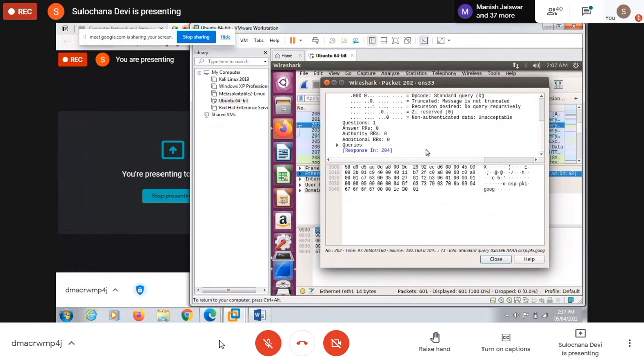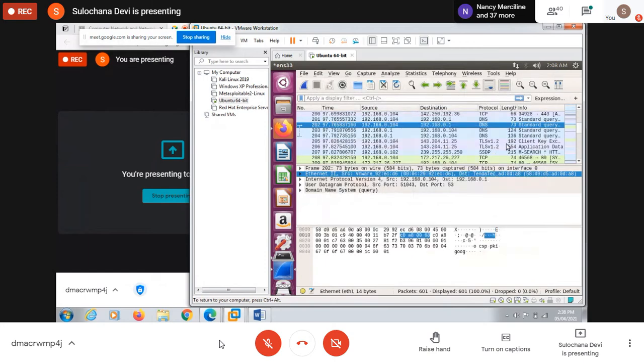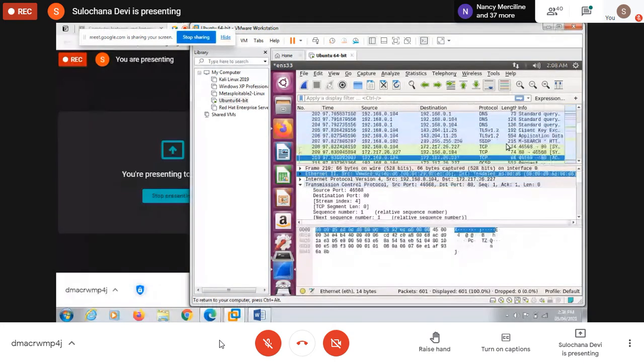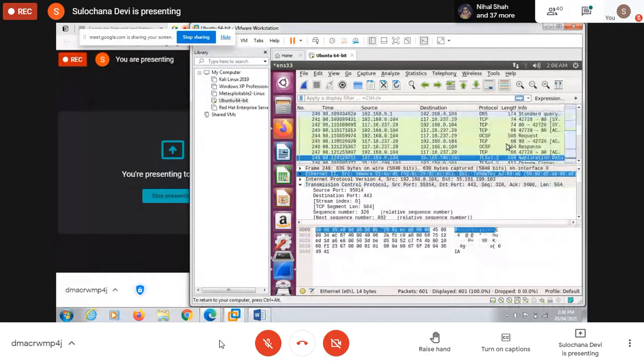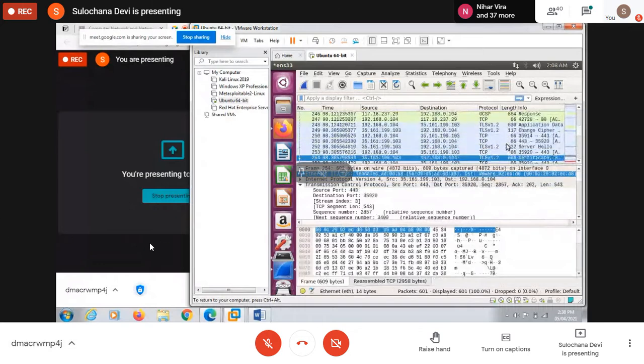So if you read that, what is the query here? It is asking for this particular address, what is the IP address. Okay, so this is a query and this is the data part of every packet. So these are different packets which are captured and their header formats. Now how to capture, is this clear? Did you understand? Should I repeat something in this?